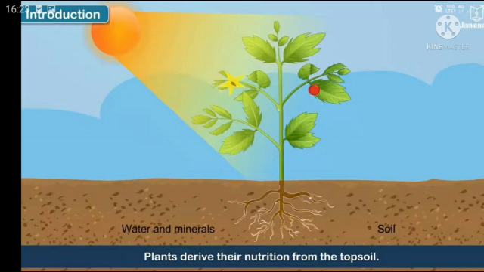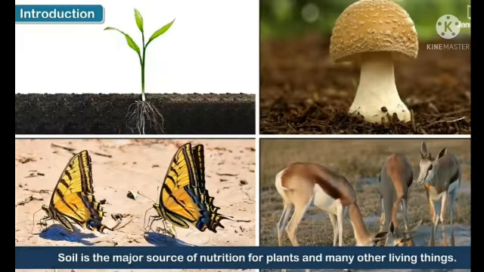Besides plants, all living things like other plants, mushrooms, insects, and the bigger animals like deer, all types of living beings survive in this soil. अगर soil ना हो तो फिर animals survive नहीं कर सकते हैं. Besides living beings, all kinds of non-living things also make up this soil. So we can say soil is a combination of living and non-living materials.